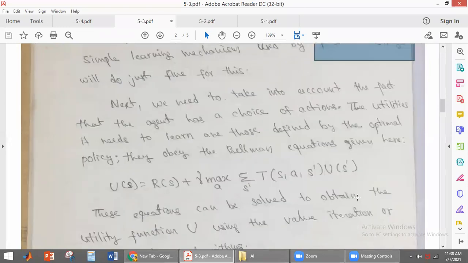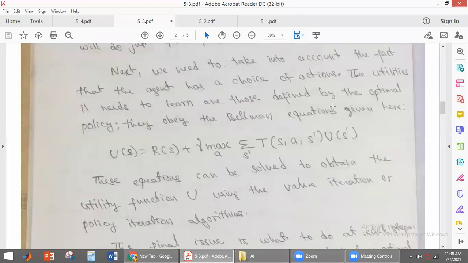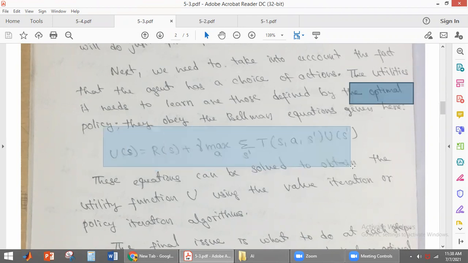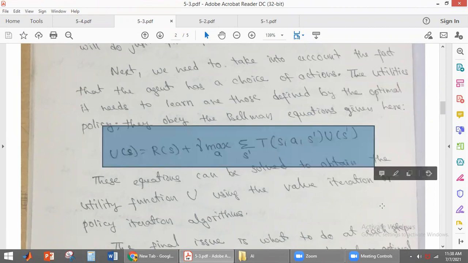Those utilities should be defined by the optimal policy. You know that the utilities it is learning, defined by the optimal policy, will obey the Bellman equation. What is the Bellman equation? This is the Bellman equation. So the agent has to learn the utility values defined by the optimal policy, and these utility values will obey the Bellman equation, students.